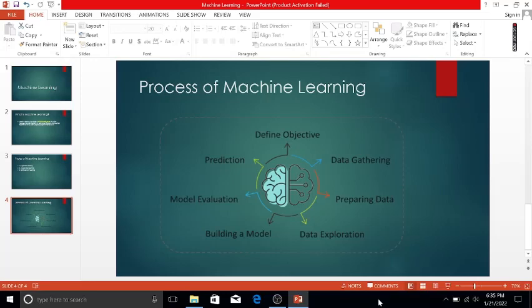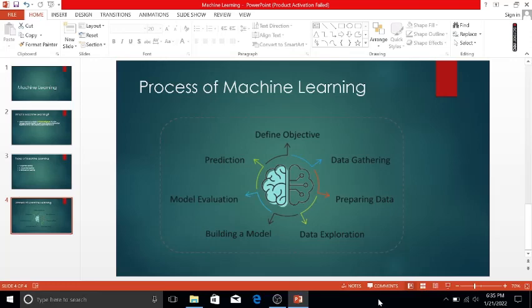So these are the questions which are in my mind. Okay, so data collection can be done manually or by web scraping. So by these two I will find what kind of data I have.